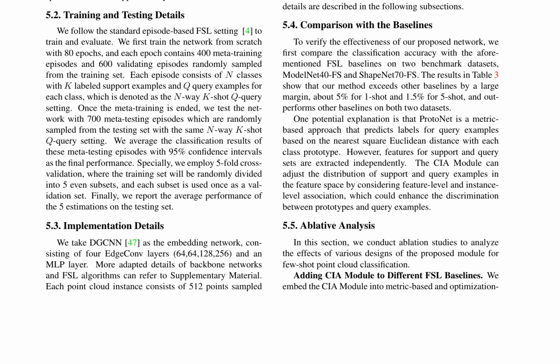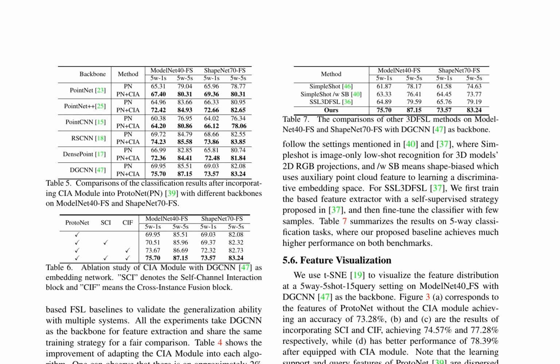The ablation study in Table 6 shows that both the SI and CIF modules contribute positively to the performance of ProtoNet on ModelNet40-FS and ShapeNet70-FS. The network incorporating the CIF module achieves about 3% improvement for the one-shot setting. Comparisons with other 3D FSL methods in Table 7 indicate that the proposed baseline achieves much higher performance on both benchmarks. The feature visualization using TSNE in Figure 3 shows that the CIA module can mitigate the distribution shift between support and query sets, leading to better performance.